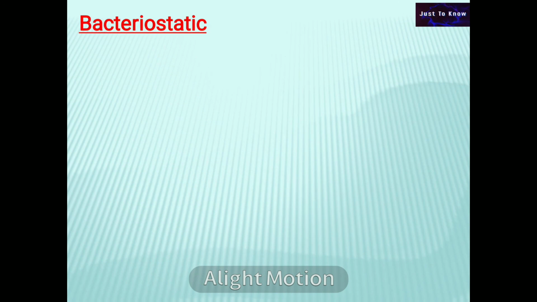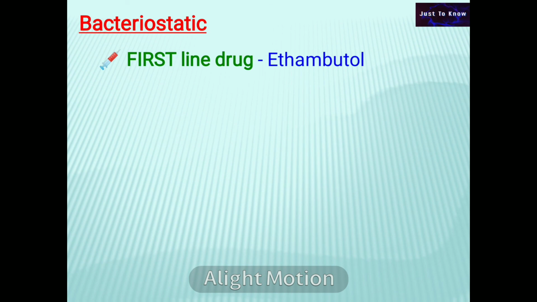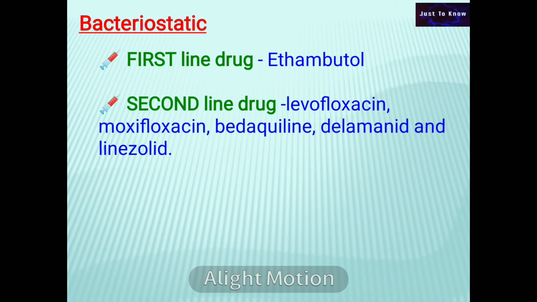The bacteriostatic drug ethambutol, along with other bactericidal drugs, constitutes the first-line drugs in the anti-tuberculosis therapy. The second-line drugs include levofloxacin, moxifloxacin, bedaquiline, delamanid, and linezolid.